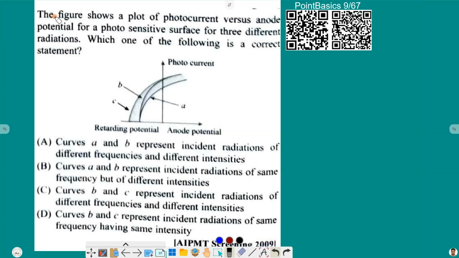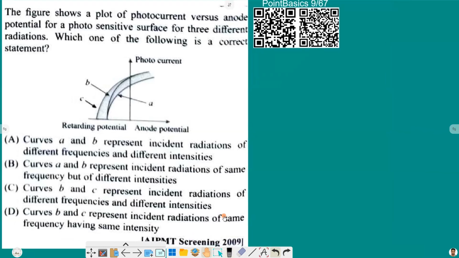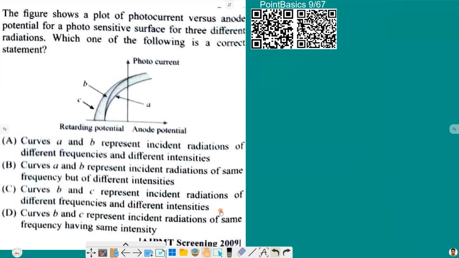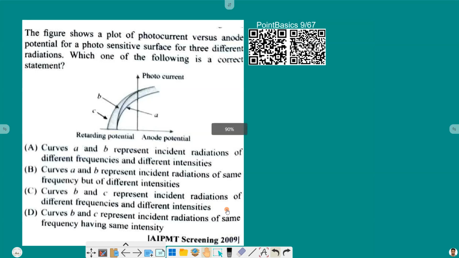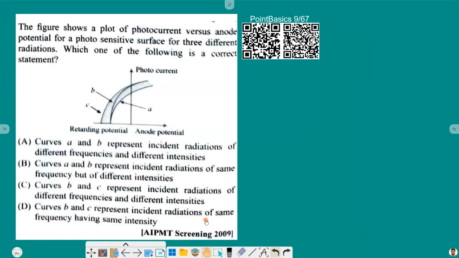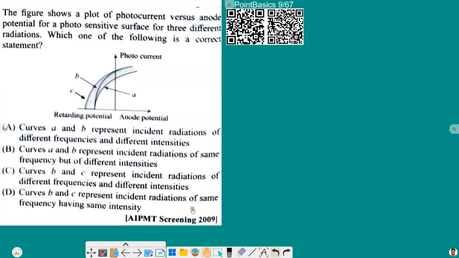Moving ahead, the figure shows a plot of photocurrent versus anode potential for a photosensitive surface for three different radiations. Which of the following is a correct statement? As per the diagram, here we have photocurrent, here we have anode potential, and here we have retarding potential.